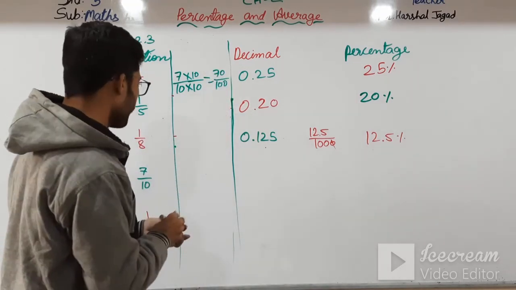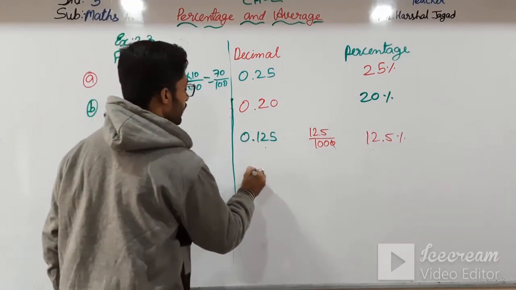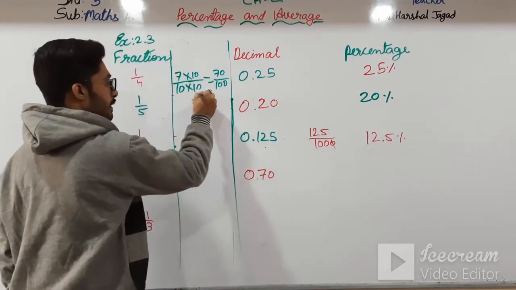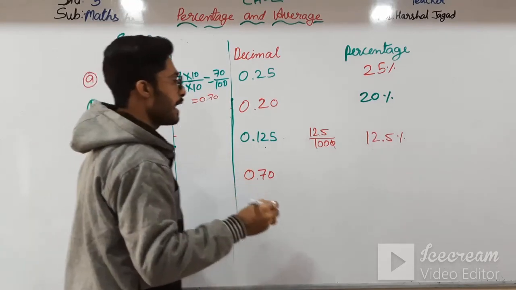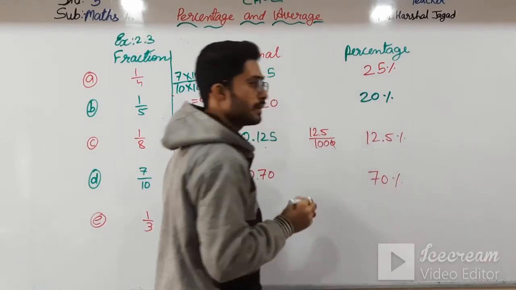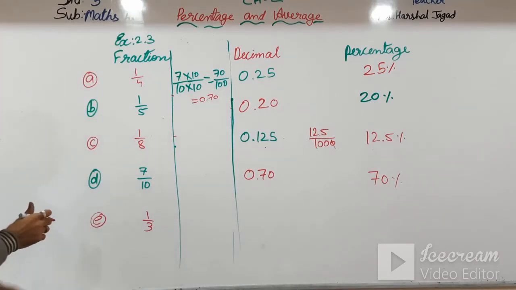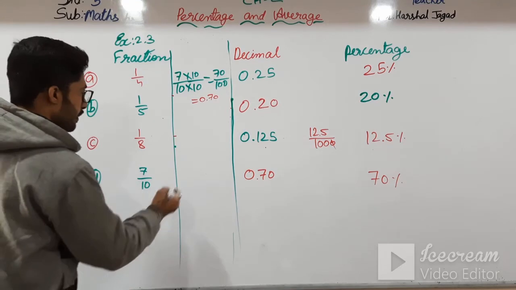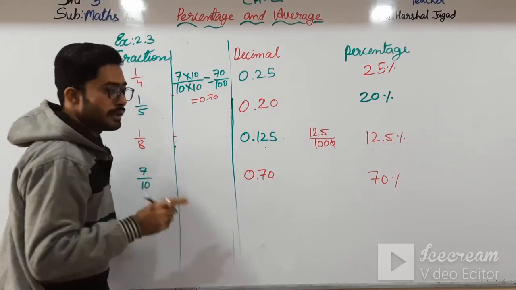It can be written as 0.70 as decimal, and in percentage that is 70%. Okay, students, 70%.